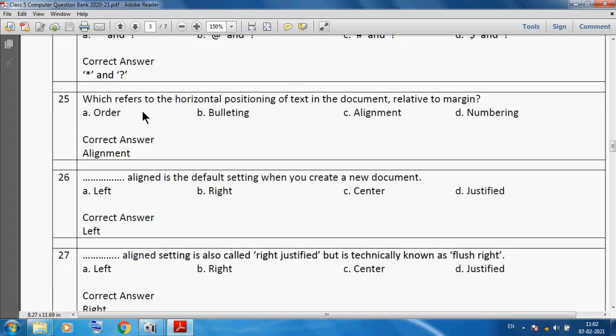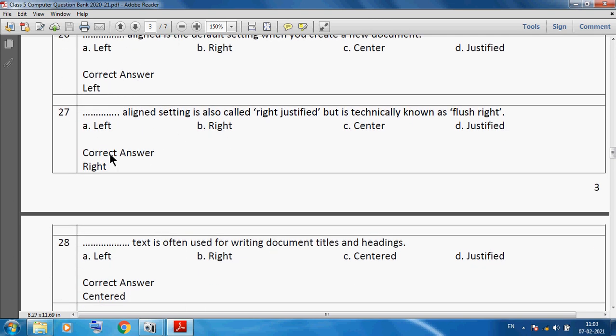Which refers to the horizontal positioning of text in a document relative to the margin? We can say alignment. Alignment refers to the horizontal positioning of text in the document relative to the margin. Left aligned is the default setting when you create a new document. Right aligned setting is also called right justified, but is technically known as flush right.